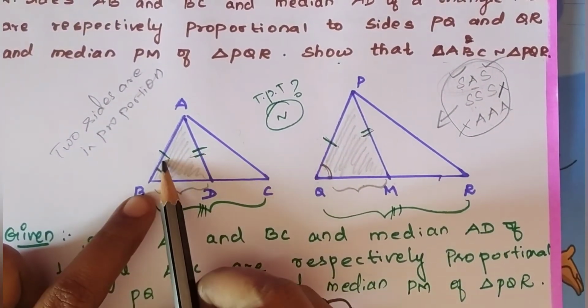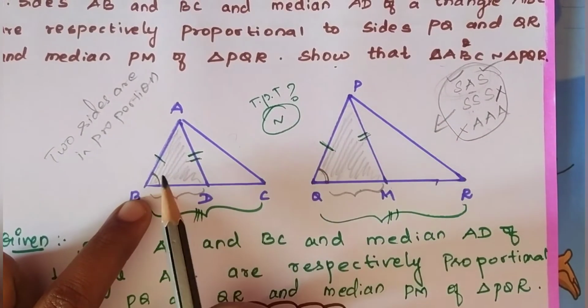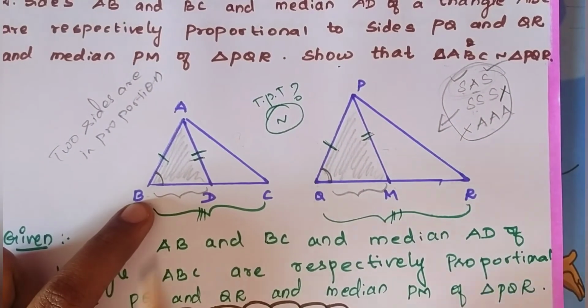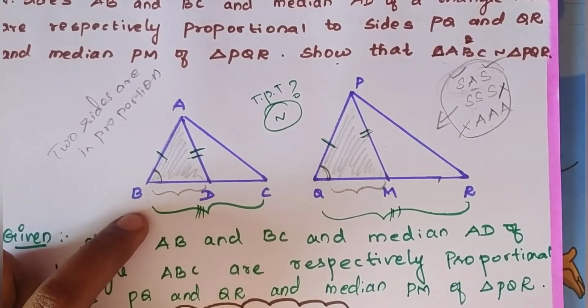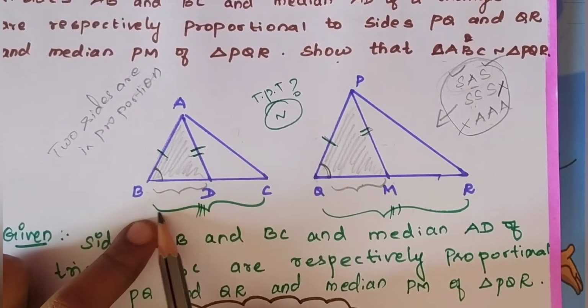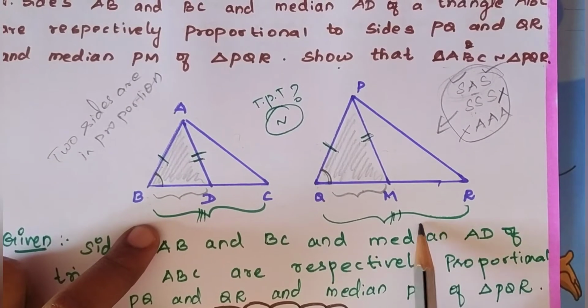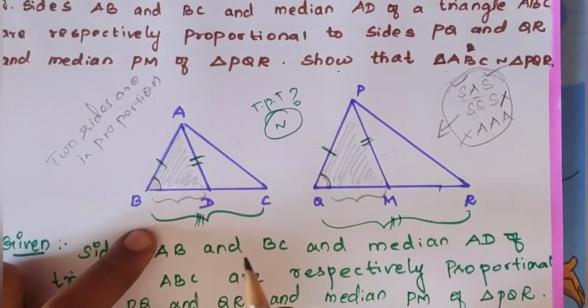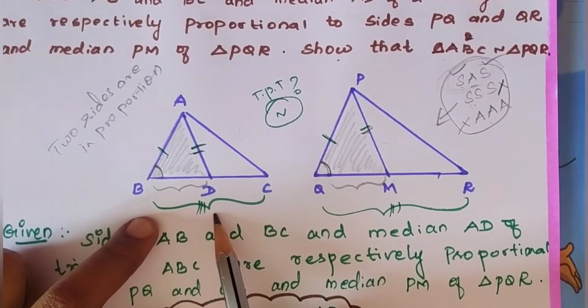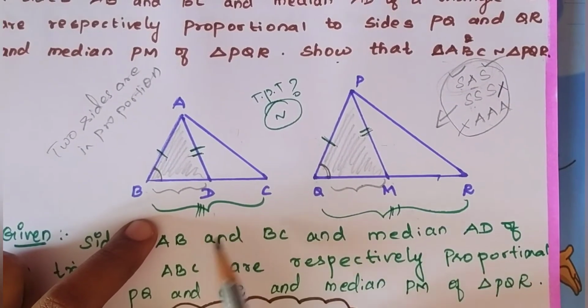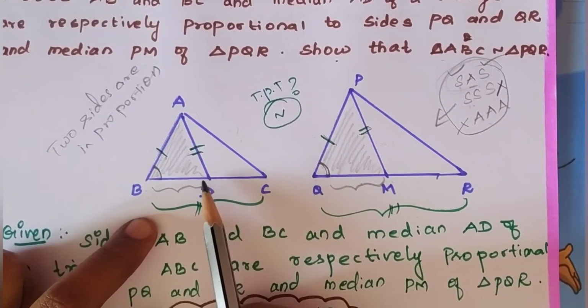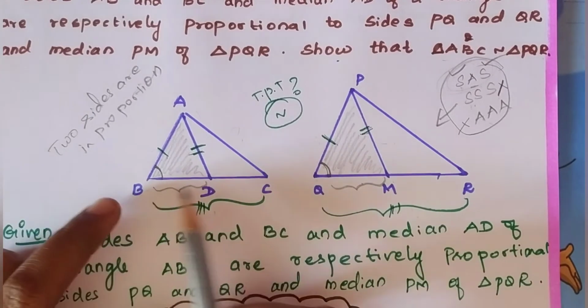How can we prove that these two triangles are similar? I know that this is proportional, and this one also proportional. In the given, they said that BC and QR are in proportion. For example, I am telling, this is the median, midpoint of BC.